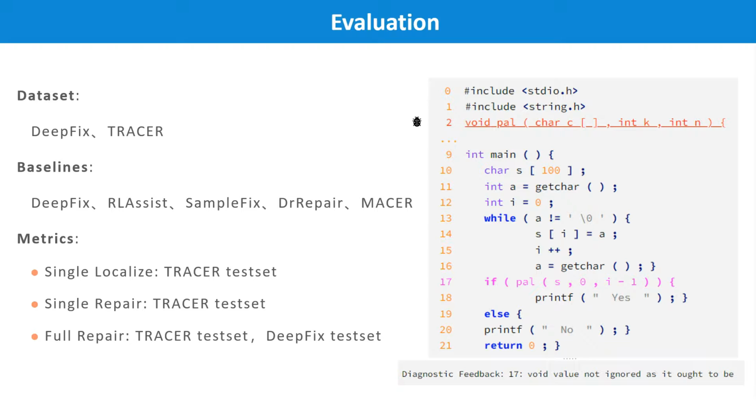Since DeepFix real code doesn't have ground truth, we test these two metrics only on the TRACER test set. Finally, full repair, which evaluates the ability of the algorithm to complete locating and repairing the code when only the error code is provided.